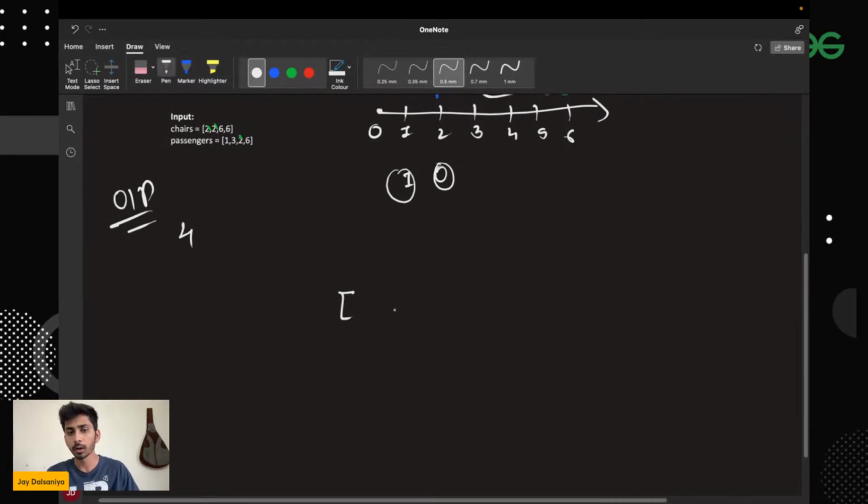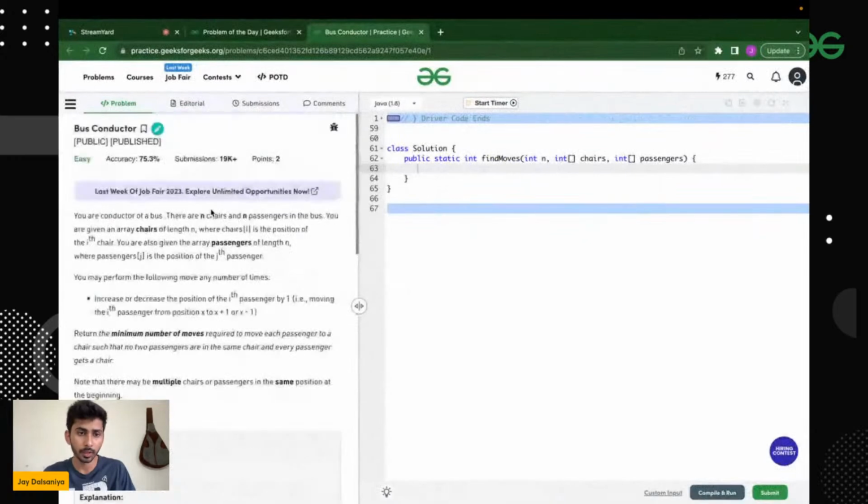Okay, so now what I'm going to say is that in order to minimize the total number of steps, we have to minimize the total number of moves required to move each passenger to a chair.